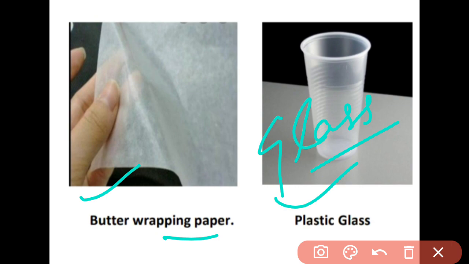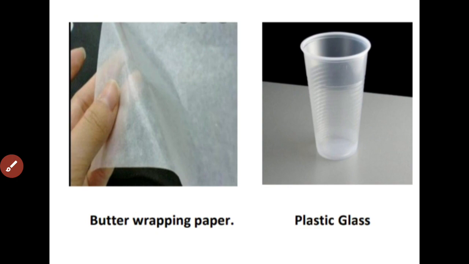But the plastic tumbler is a translucent material. So if something is being done on the other side of this glass, you will not be able to tell clearly what is happening, what action is taking place. So these types of materials are called translucent materials.